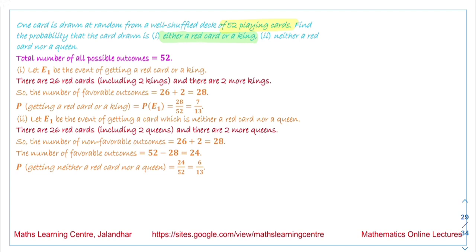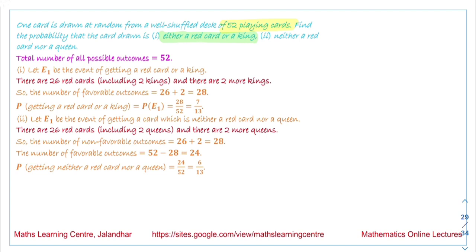Next we have: neither a red card nor a queen. How many red cards are there? There are 26 red cards, which include 2 queens. How many queens are there? There are 2 black queens. So the total number of cards we are talking about is 28, which are either red or queens.